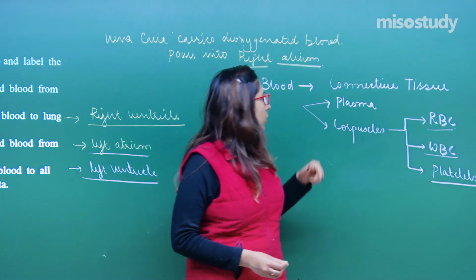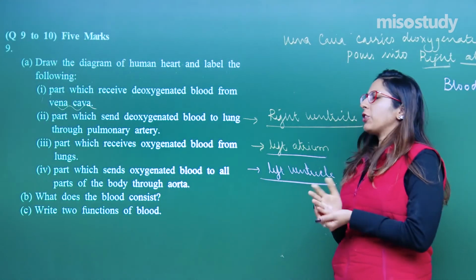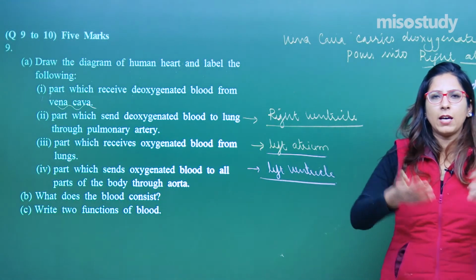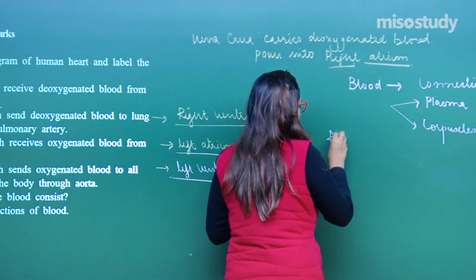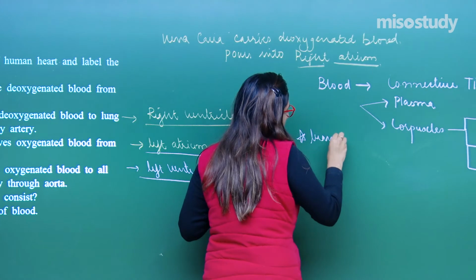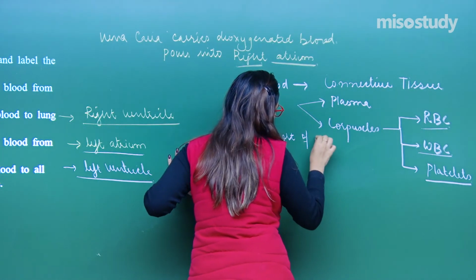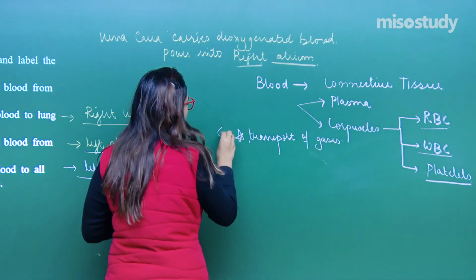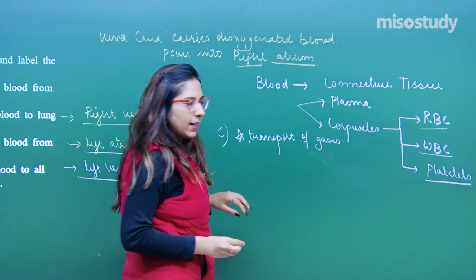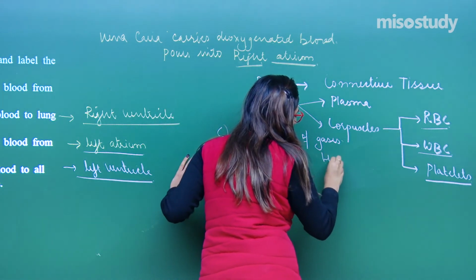So, this was your B part, that is blood. The C part: write the function of blood. Since they are asking function, we have n number of functions. It helps in transport of gases. This is the C part, right. Second, it helps in transport of hormones.